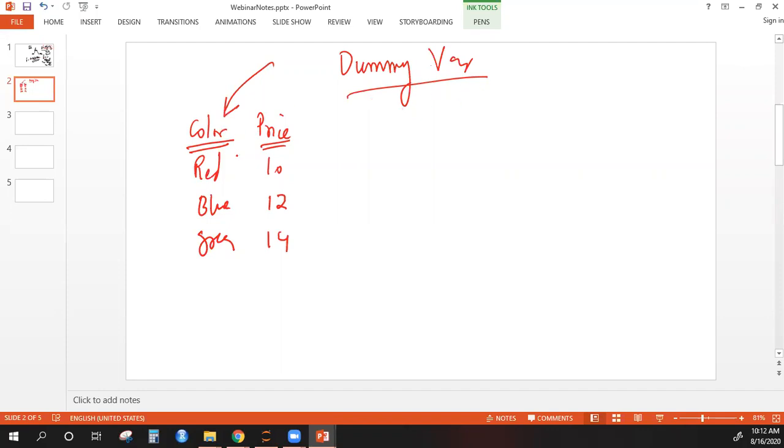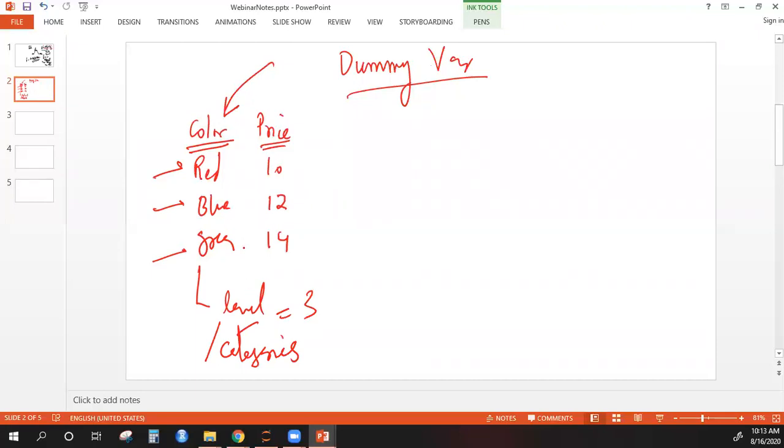So the concept is simple. The number of categories that you have, or the number of levels, as we also call it. So what are levels? Levels are the number of unique values in the data. So we have 3 unique values. I call this categories also. So there are 3 categories within this categorical variable.